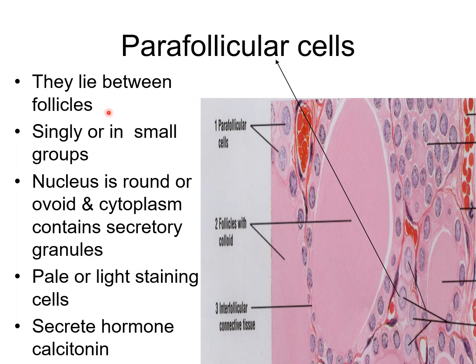Now parafollicular cells lie between the follicles, singly or in small groups. The nucleus is round or ovoid. The cytoplasm contains secretory granules. Pale or light staining cells secrete a hormone. The hormone's name is calcitonin.